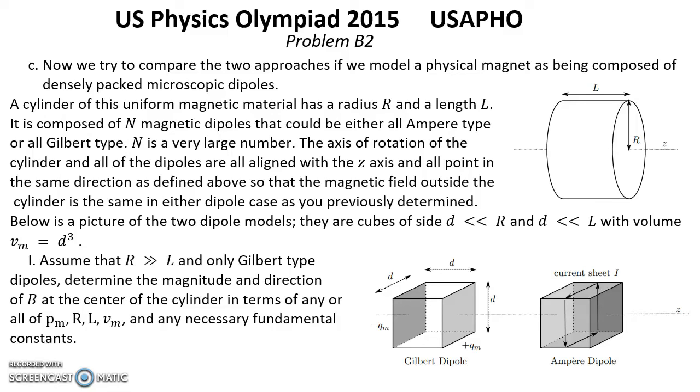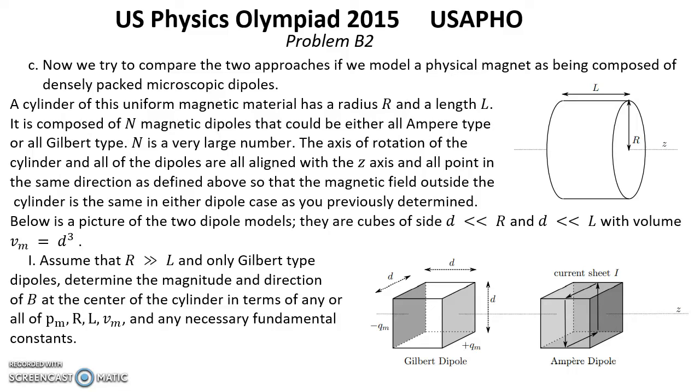A cylinder of this uniform magnetic material has a radius r and a length L. It is composed of N magnetic dipoles that could be either all Ampere type or all Gilbert type. N is a very large number.